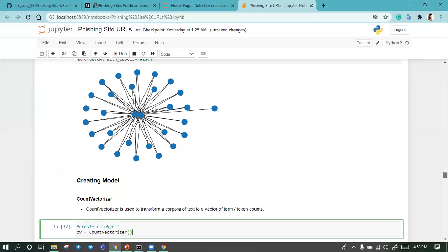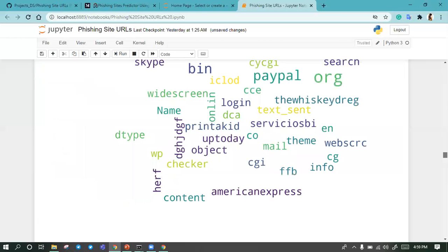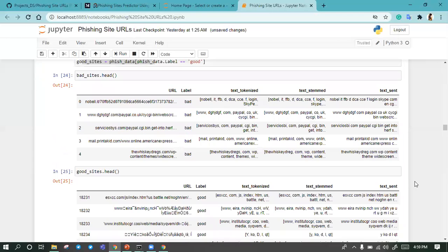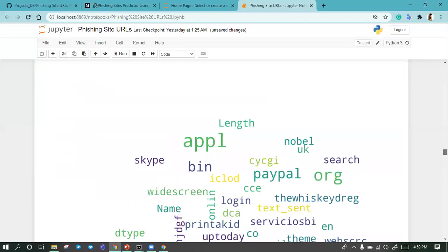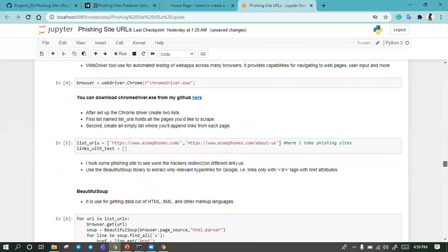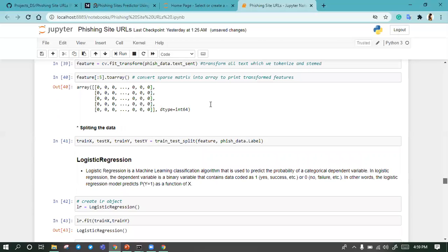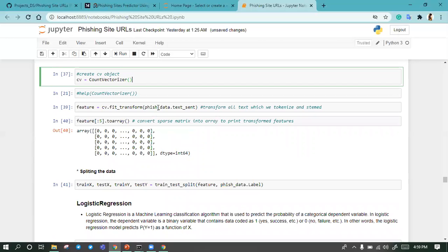So here it will take this column, text underscore sent, fish data dot text sent. Here it is converting this sentence into a sparse matrix. We can show it using toarray.